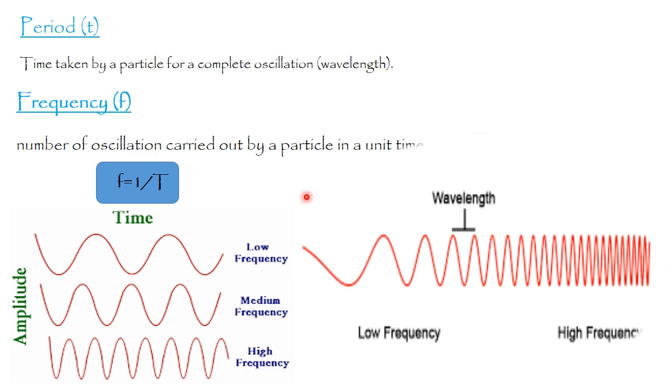So compare these three waves. Here the wavelength is high, wavelength is low, wavelength is very low. So when the wavelength increases, the frequency will reduce. So here the frequency is low, medium frequency and high frequency. Okay, look at these waves. Here at the initial point the wavelength is high, that means it has low frequency. Time to time the wavelength is reducing, that means the frequency is increasing.